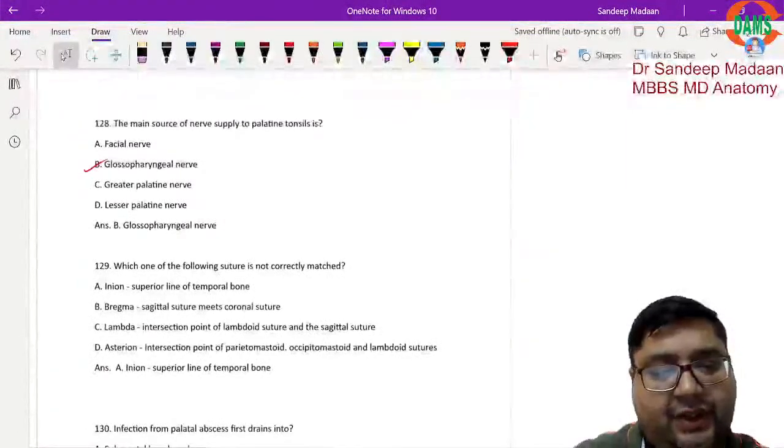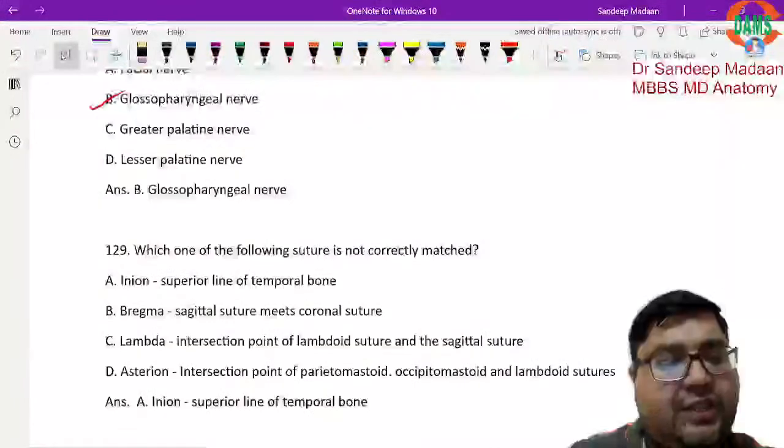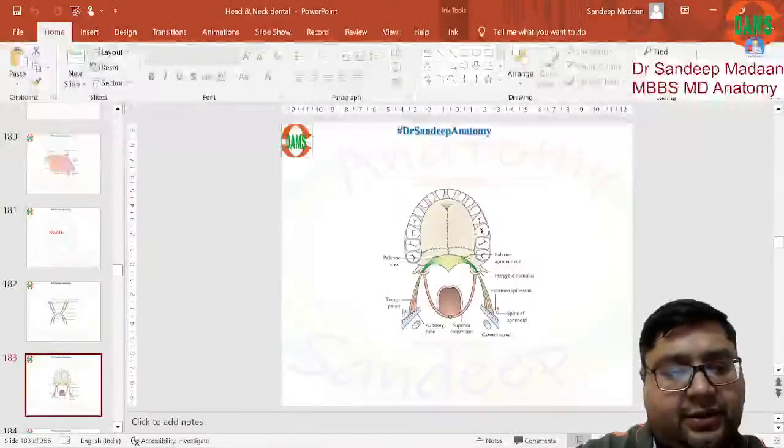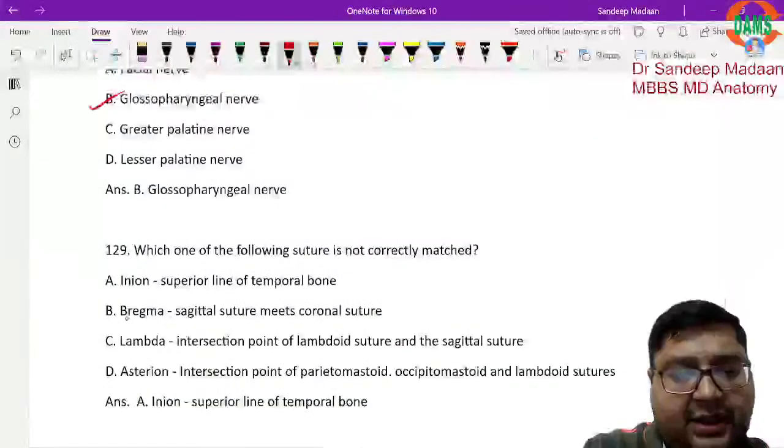Which of the following structures is not correctly matched? Inion given, that is the line of the temporal line, is wrong. Inion is not seen over here. Okay, the rest of the structures which have been given are true, like bregma is true.